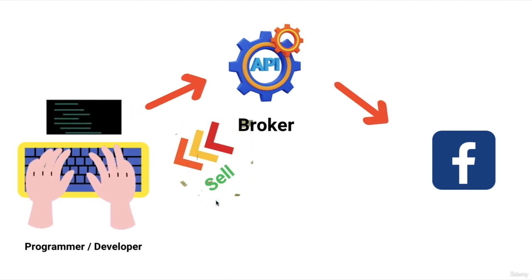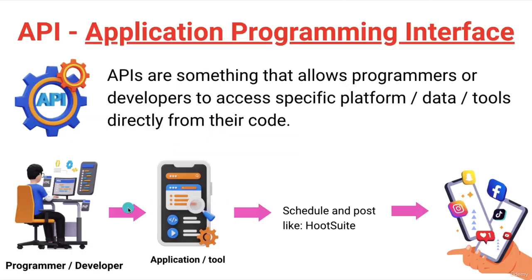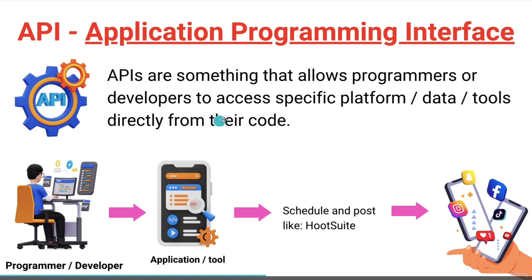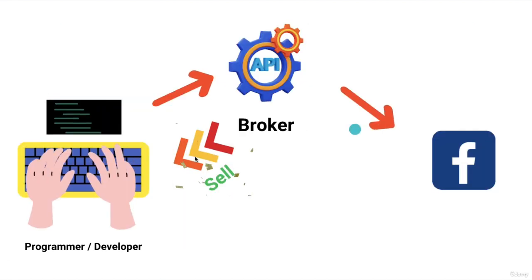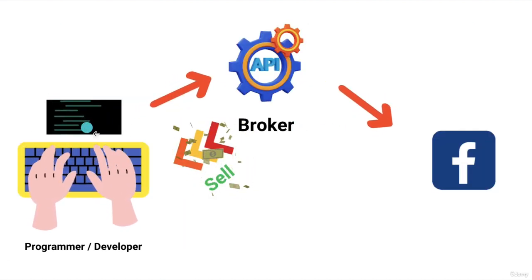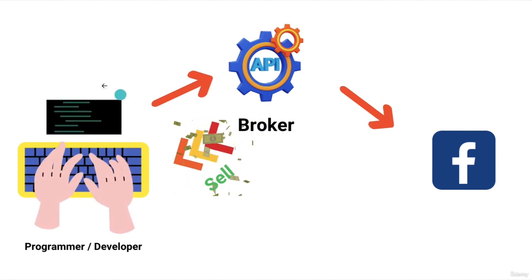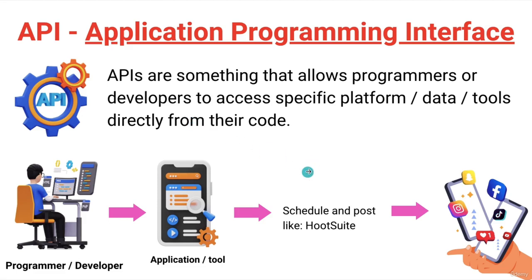So that's what the concept of this course is all about, and that is what I have told you. APIs are something that allow programmers or developers to access a specific platform, data, or tools directly from their code. Directly from their code they can access this platform using the APIs. That is how we will work. We will build one API, and we will sell that API to these programmers and developers, and we can easily make passive income, or make money with this procedure.